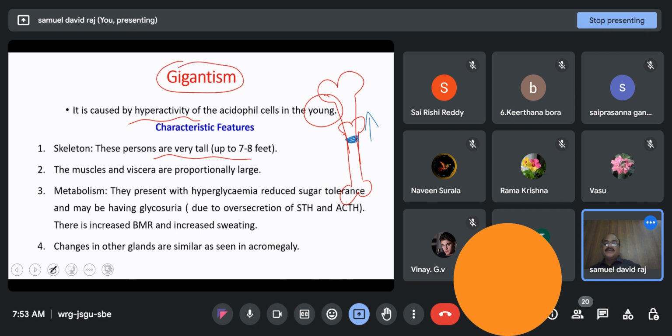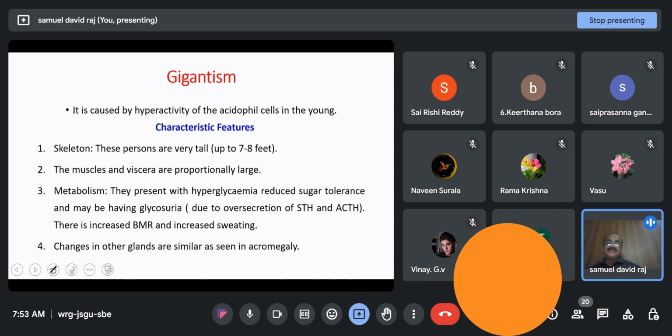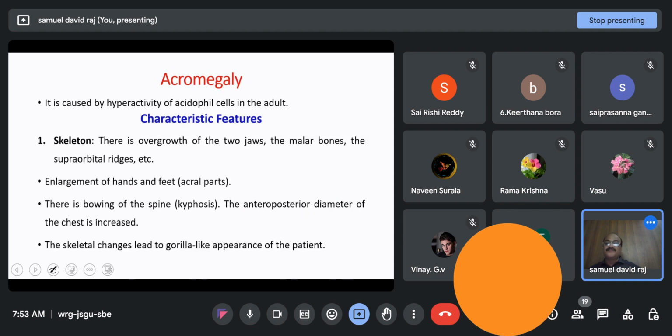At the same time, the muscles are also under the control of growth hormone, and also your visceral organs, internal organs. For example, we have seen the liver increases in size with the release of growth hormone. So when it is hyper, it is more in quantity. Even all the visceral organs and muscles increase proportionately so that your body becomes large and gigantic. It has an impact on metabolism also. They present with hyperglycemia, reduced sugar tolerance, and may have glycosuria, as we have discussed before.